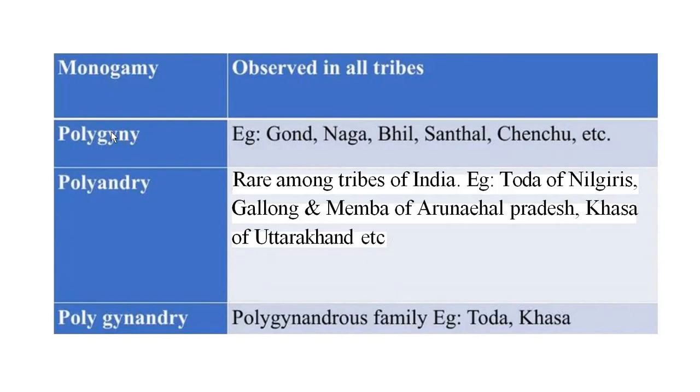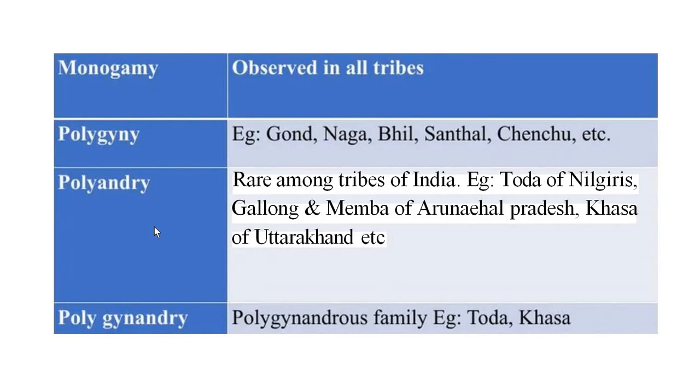Polygamy is where there is one man and multiple wives. So polygamy means multiple females married to one man, and it is more majorly performed among the Gond, Naga, Bhil, Santal and Chenchu tribes. Then there is polyandry. The word andry is related to men, so gyne is female and andry is male. It means that one woman is married to multiple men.